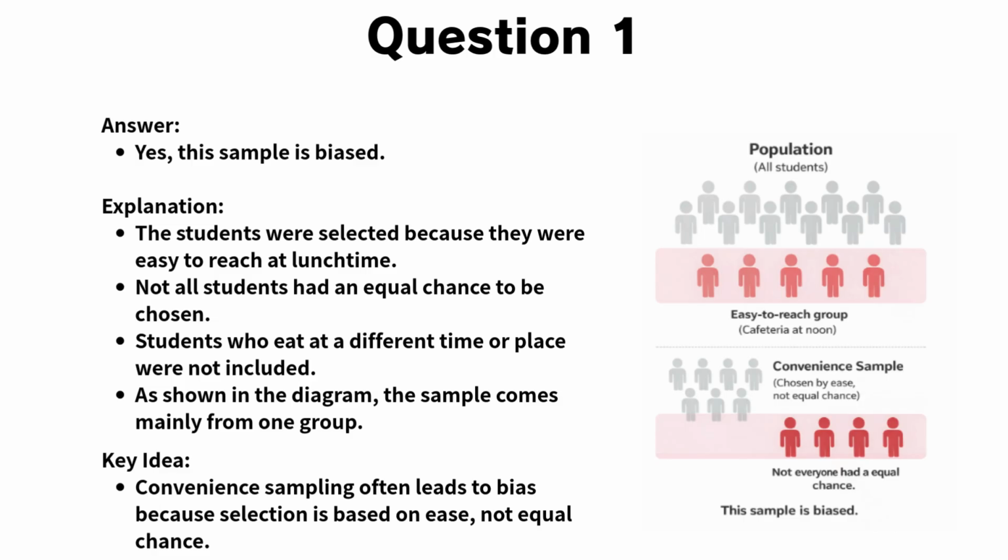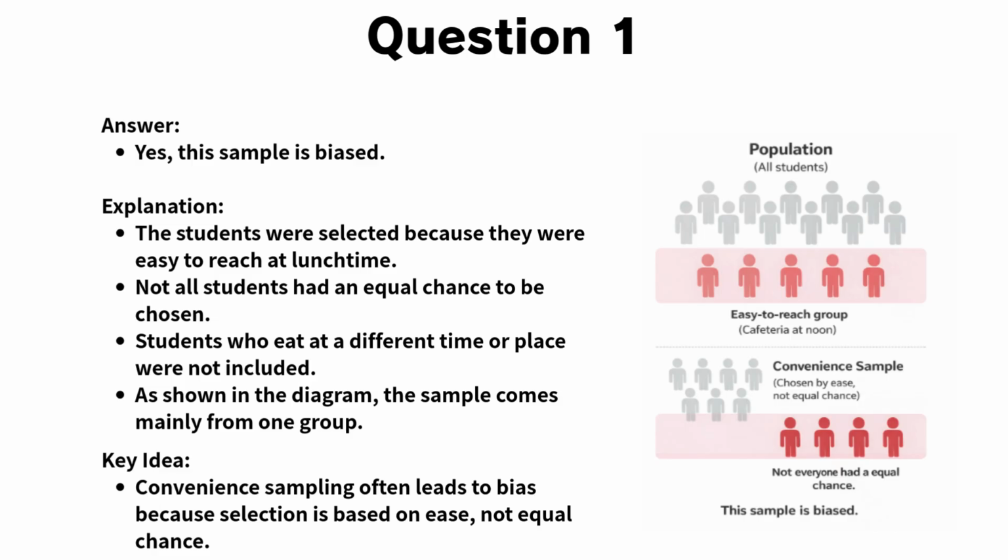Now, let's go through the explanation for question 1. The correct answer is, yes, this sample is biased. The students were selected because they were easy to reach at lunchtime. This means not all students had an equal chance of being chosen. Students who eat at a different time, bring lunch from home, or are not in the cafeteria at noon were not included. As shown in the diagram, the sample mainly comes from one specific group, rather than the entire population.